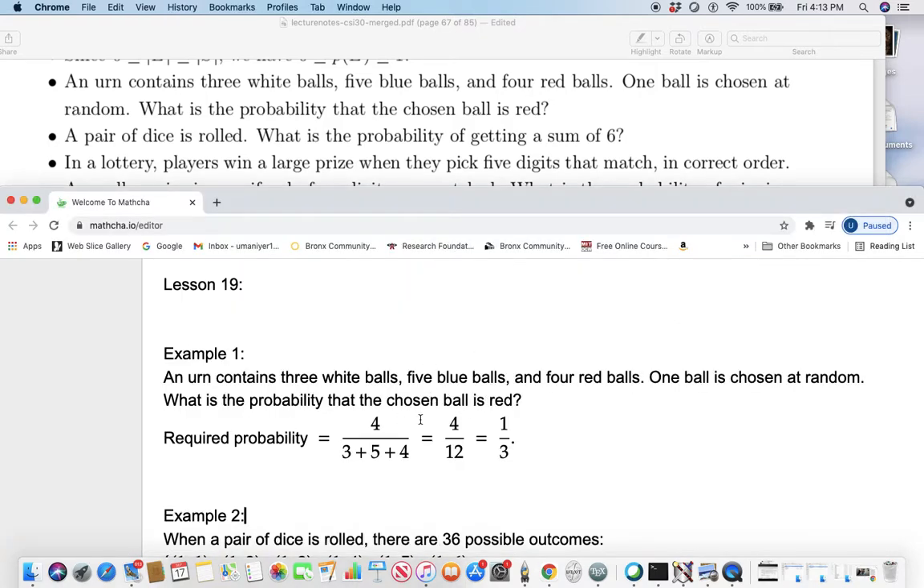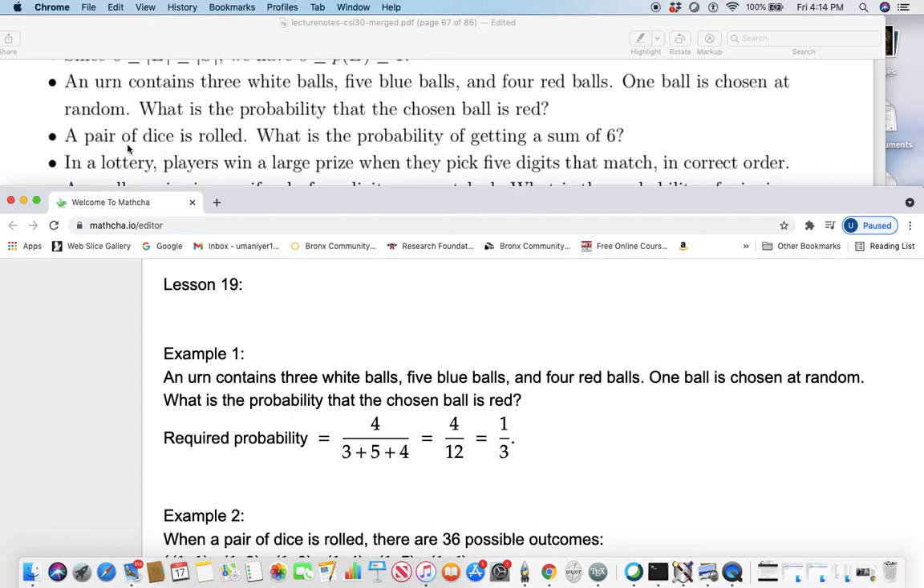All right, there are 4 red balls. So the chances of that one ball being red is 4 out of the total number of balls. 3 white balls, 5 blue balls, 4 red balls. So the total is 3 plus 5 plus 4, 12. So your chances of obtaining a red ball is 4 out of 12, that is 1/3.